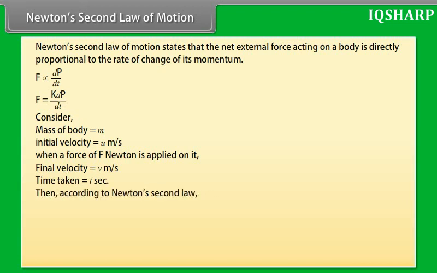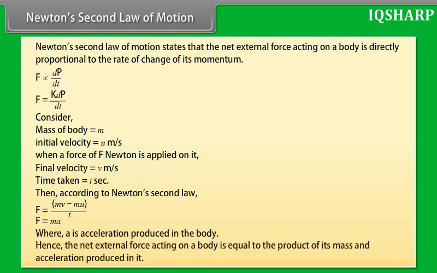Then, according to Newton's second law, F = (mv − mu)/t. F = ma, where a is the acceleration produced in the body. Hence, the net external force acting on a body is equal to the product of its mass and the acceleration produced in it.